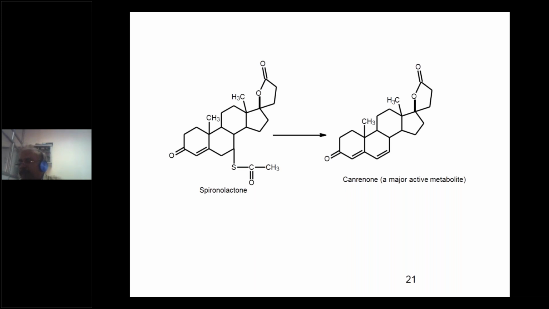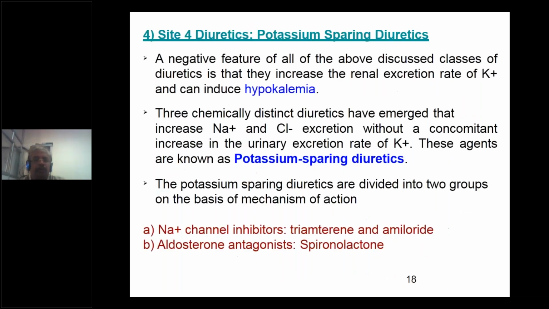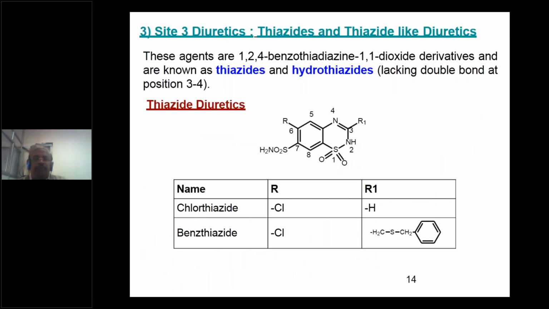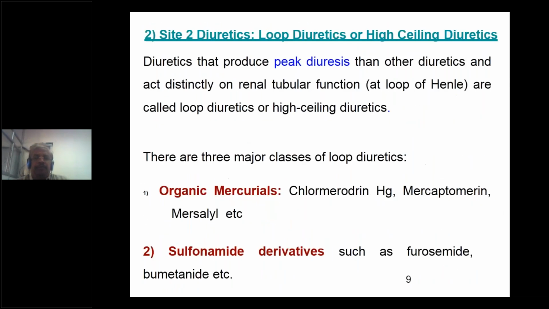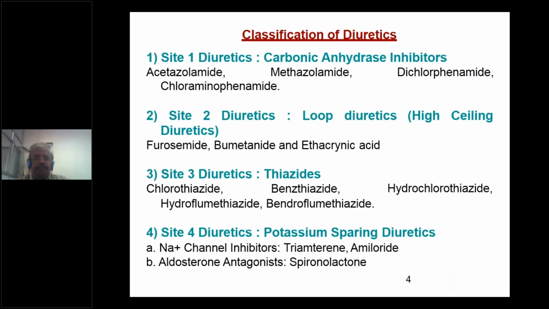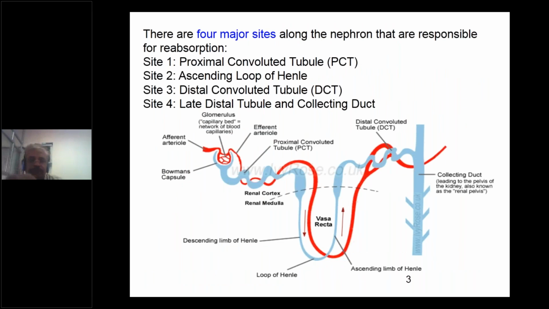Sir, what is the meaning of luminal fluid and luminal membrane? Come to the structure of the nephron. See here. Luminal fluid means the flowing of urine in this loop of Henle, where there will be luminal fluid accumulation.